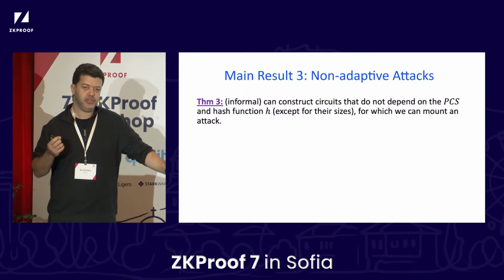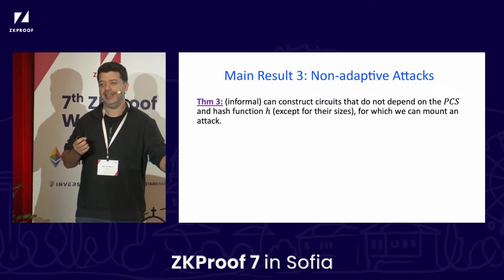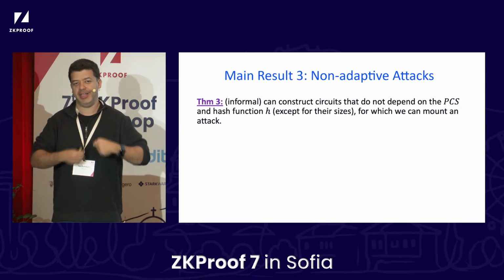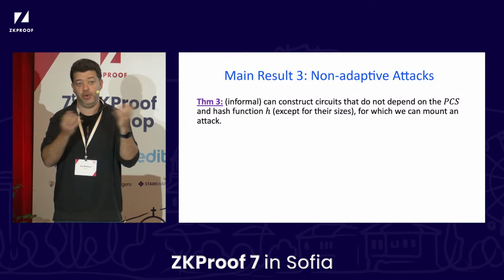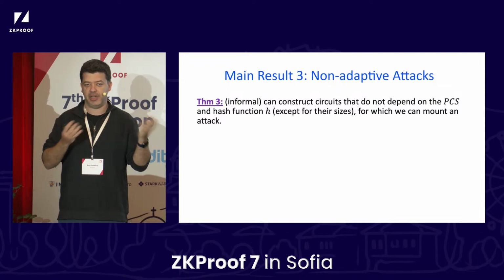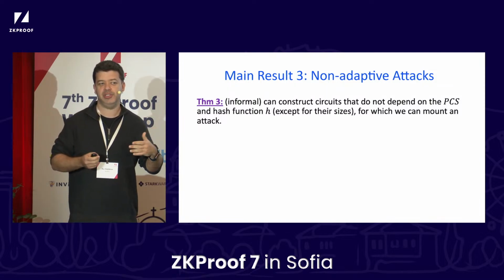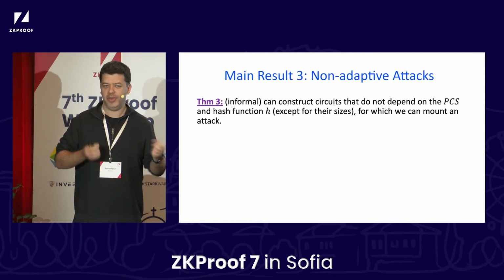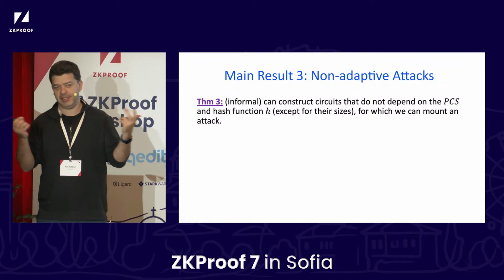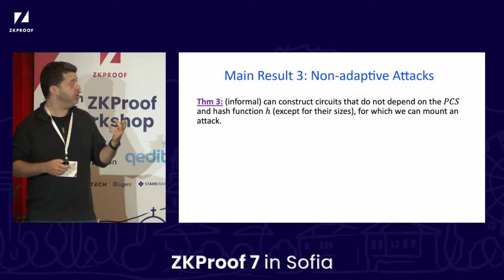Another thing, we also show variants of our attack that are non-adaptive. So in the sense that we can attack circuits that actually don't have inside implementations of the PCS or hash function H. So that's what's known as a non-adaptive attack. We do need to know an upper bound on the sizes of the PCS and hash function H, but nothing beyond that.